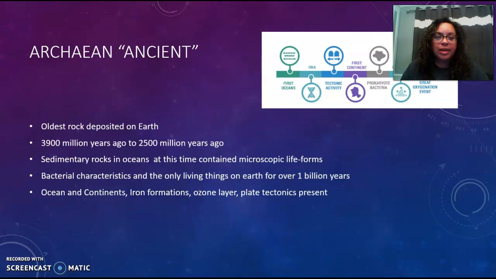The Archaean Eon, also known as the Ancient Eon, is when the oldest rock was deposited on Earth. It ranged from 3,900 million years ago to 2,500 million years ago. This is when sedimentary rocks formed in the oceans, and at the time they contained microscopic life forms in the form of bacterial characteristics, and they were the only living things on Earth for 1 billion years. Oceans and continents were forming due to plate tectonics. Iron formations were happening, and the ozone layer was starting to form.